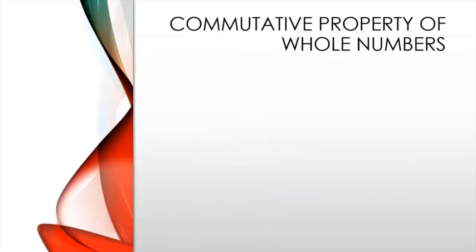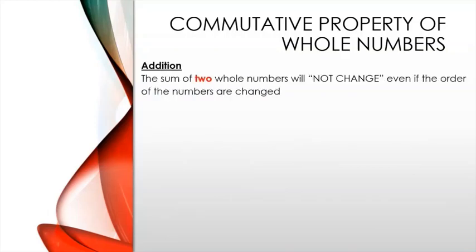So now let us learn the commutative property of whole numbers. In addition, the sum of two whole numbers will not change even if the order of the numbers is changed. For example, x plus y is equal to y plus x. We can replace that by 7 plus 8, which is equal to 15, and if we change the order, 8 plus 7 is also equal to 15.